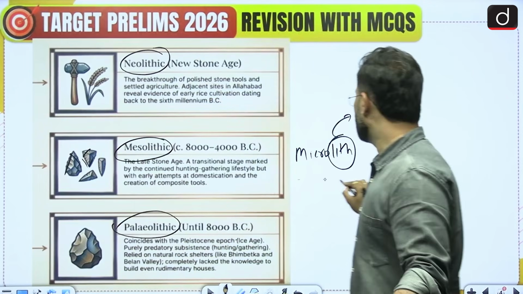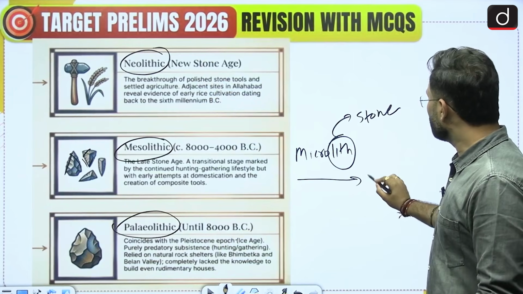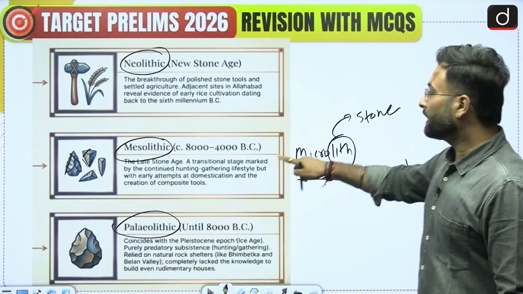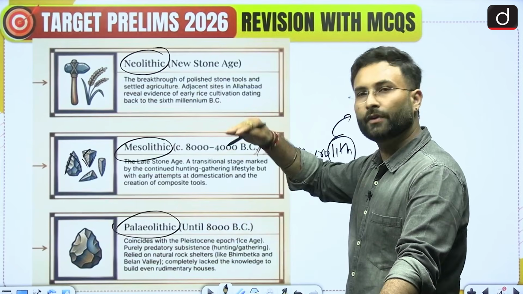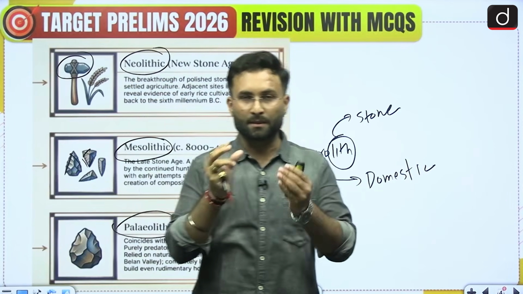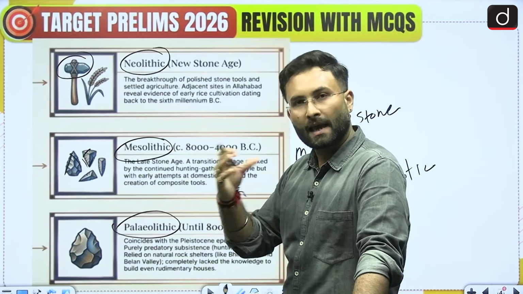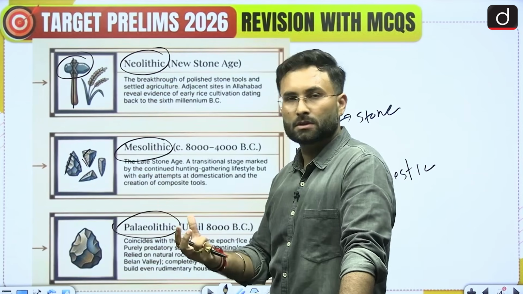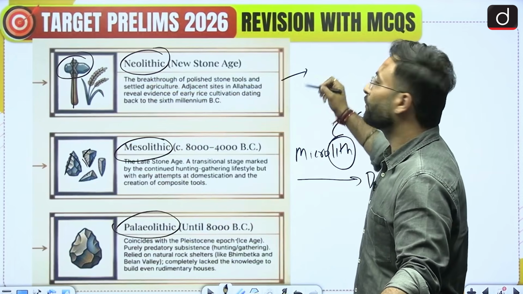Here you can say that at this point of time they started to have a transition. Some kind of domestication of animals has started, but agriculture was still not that prominent. Coming to the Neolithic age, you can see they started to use composite tools. The microliths which were there, they started to use them in the form of axes, etc. They attached the wood with the stones and came up with the idea of the axe. Now here is where they started to go for agriculture.